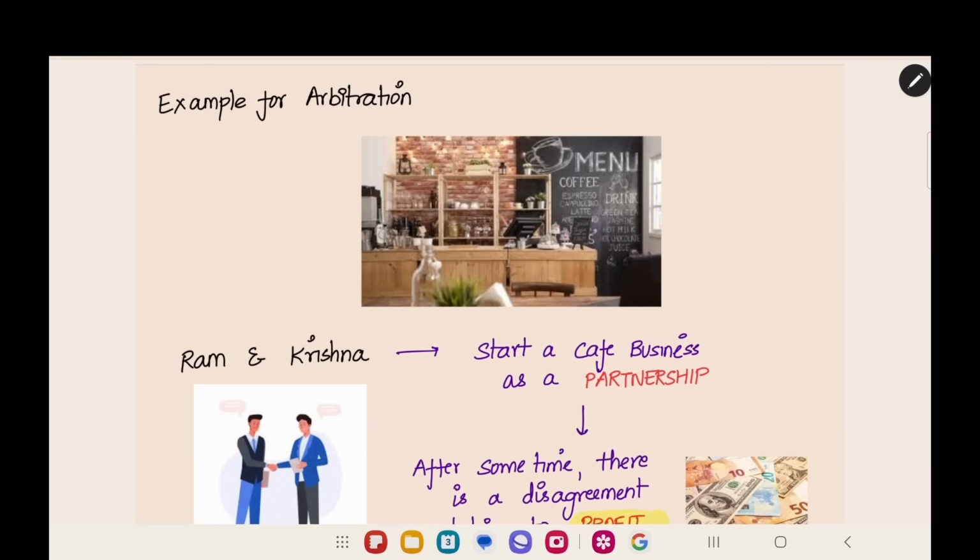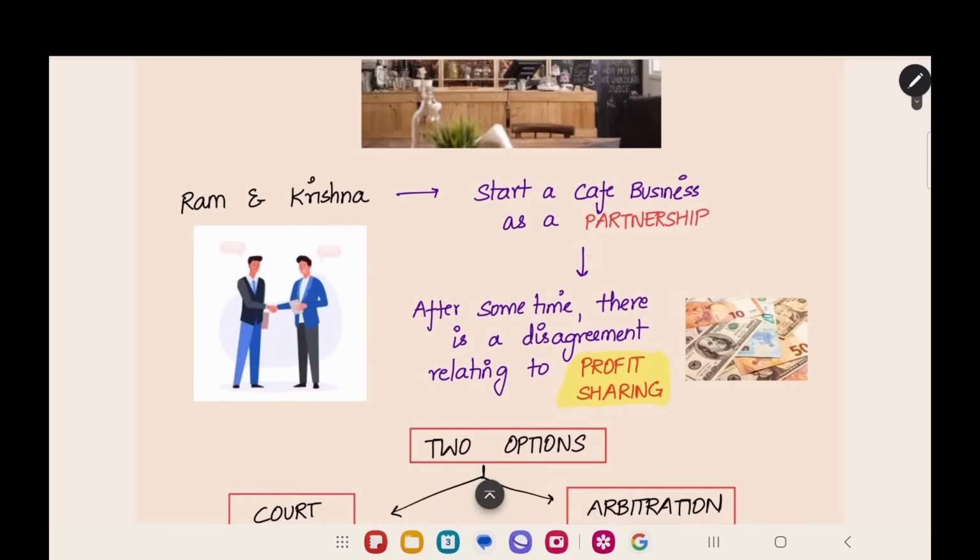Okay, let us look at the example. There are two friends, Ram and Krishna. They together wanted to start a cafe business. They both are partners, doing it as a partnership organization. Now they have started the business. After some time, they get a disagreement relating to profit sharing. For example, 100 rupees is coming as revenue, and after reducing the expenses, you have 70 rupees. In which ratio should they divide it between them? Either they should divide it 1:1, or one person should have more. Should they divide it 60-40? Like that, they are getting a lot of problems.